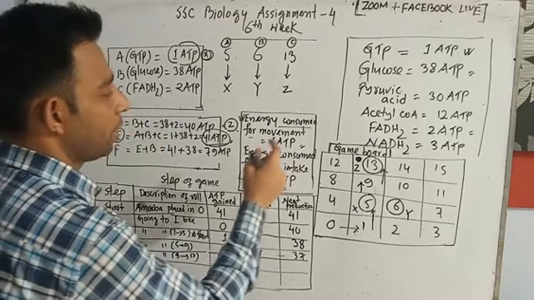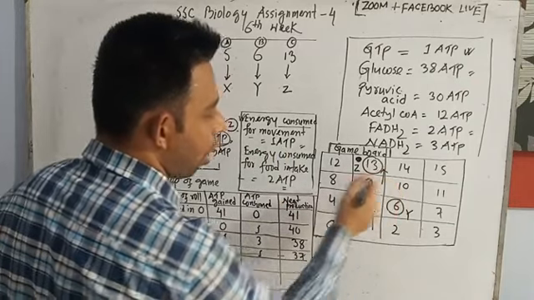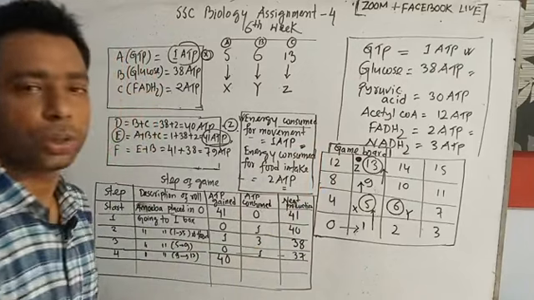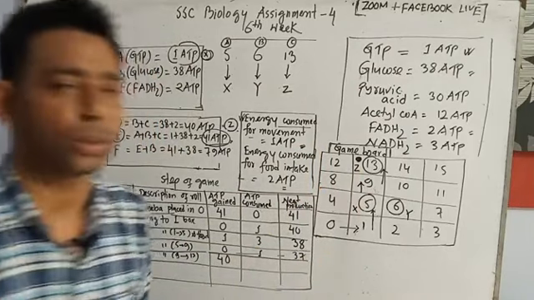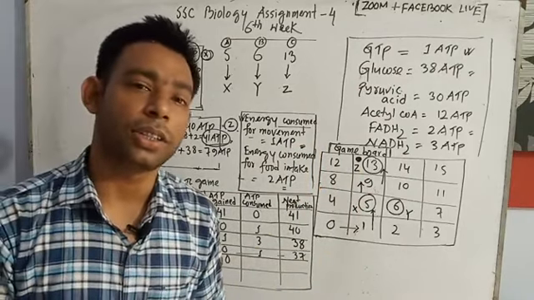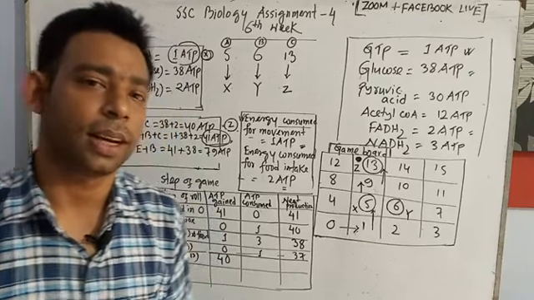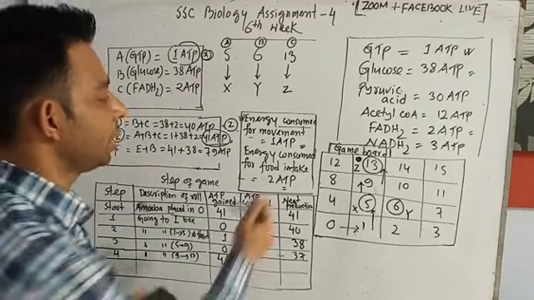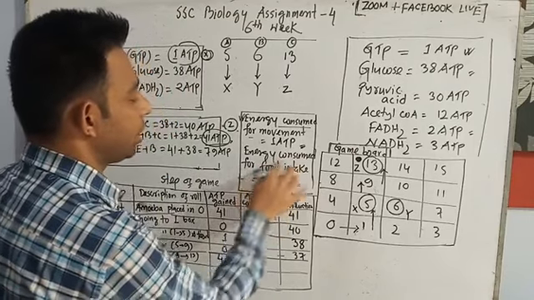For movement of 1 box, 1 ATP will be consumed, and energy is stored on there also. What amount of energy? This one we tell energy consumed for food intake.